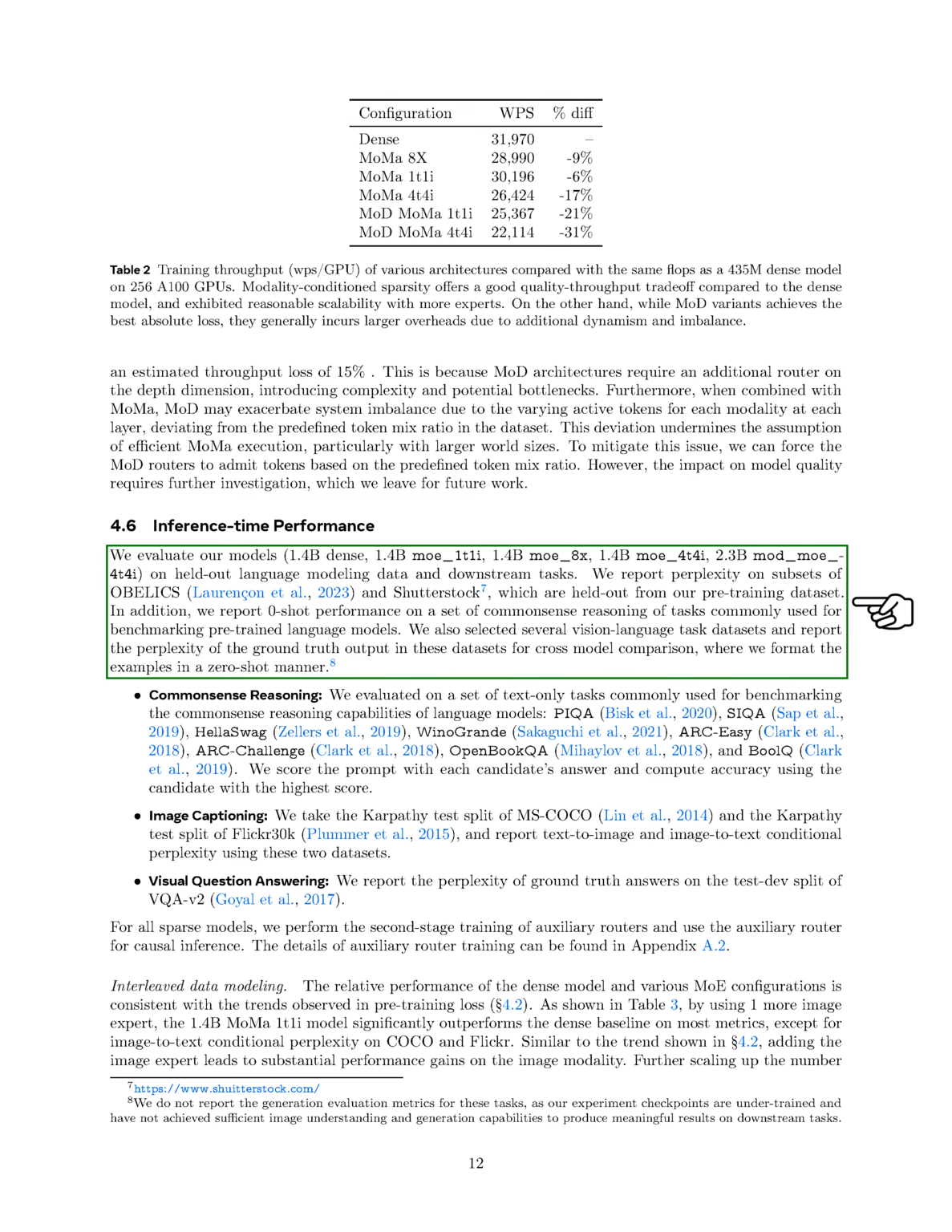Next, we evaluate our models, including the 1.4 billion parameter dense model and various sparse configurations, on held-out language modeling data and downstream tasks. We report perplexity scores on subsets of OBELICS and Shutterstock, which were not included in our pre-training dataset. Additionally, we assess zero-shot performance on a set of common-sense reasoning tasks that are commonly used to benchmark pre-trained language models. We also selected several vision language task datasets and reported the perplexity of the correct outputs for cross-model comparisons, formatting the examples in a zero-shot manner.